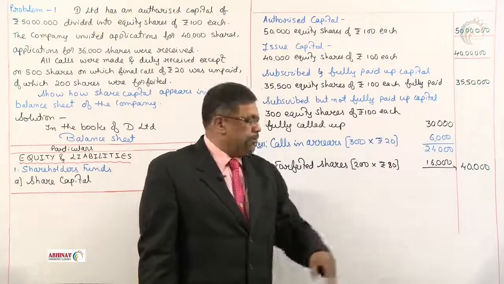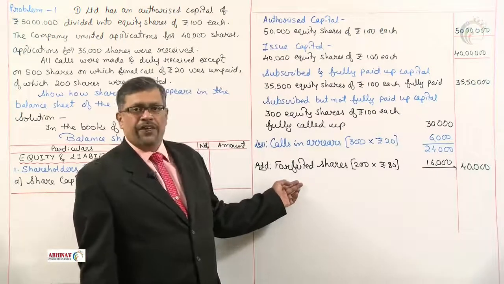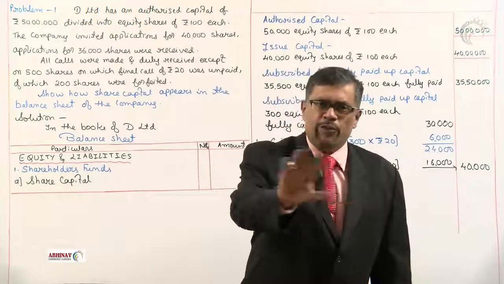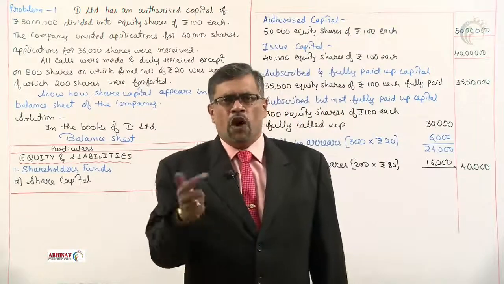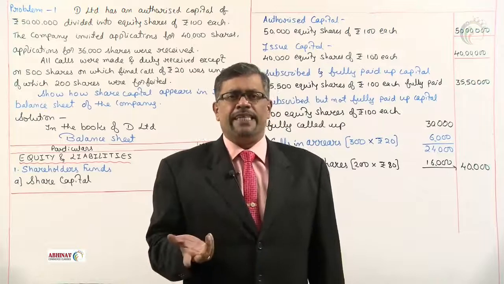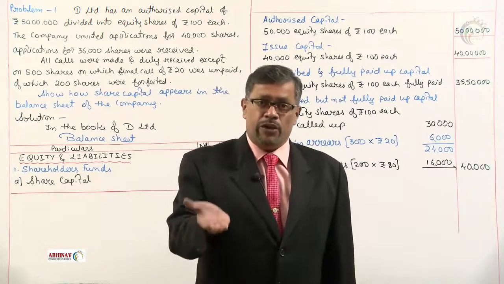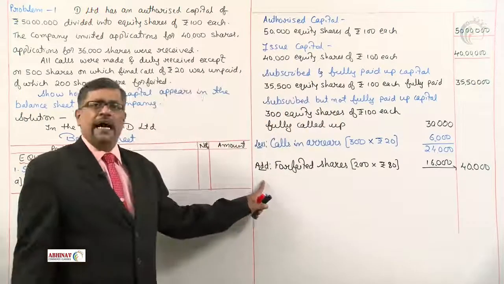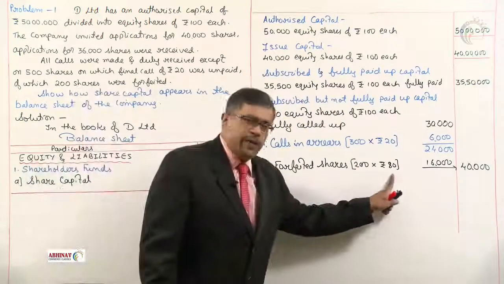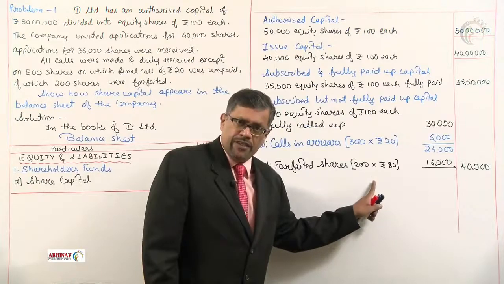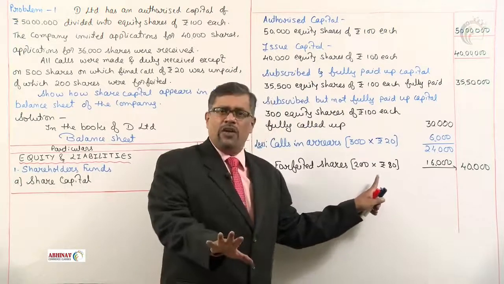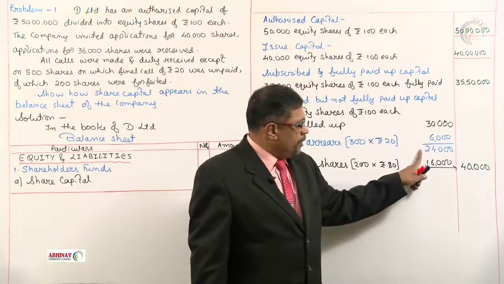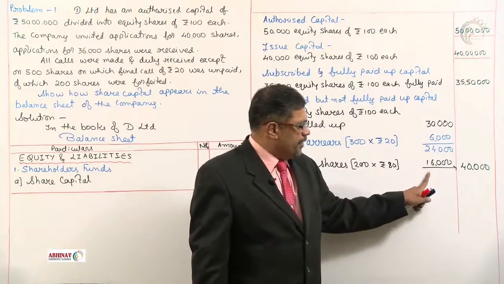24,000. Now, forfeited shares, 200. Of that 100 rupees, 20 rupees we have not received. So how much amount we have already received? 80. Amount received, your capital balance will increase. That is the reason why we add it. 200 into 80. On these 200 shares, 20 rupees are not received. That means 80 are received. 16,000. 24,000 received here. 16,000 here.